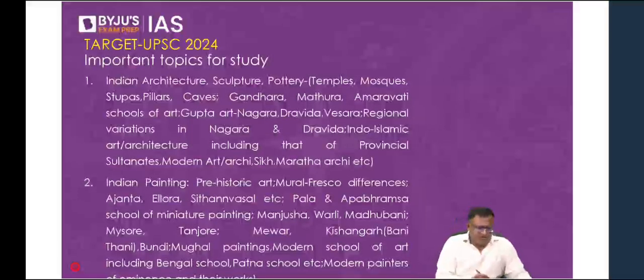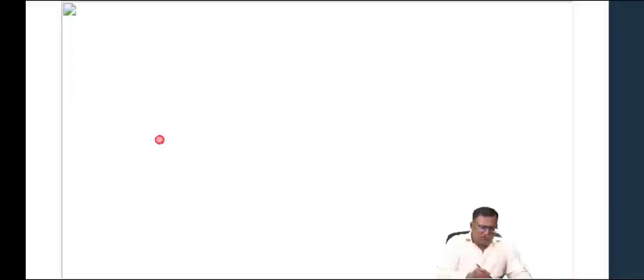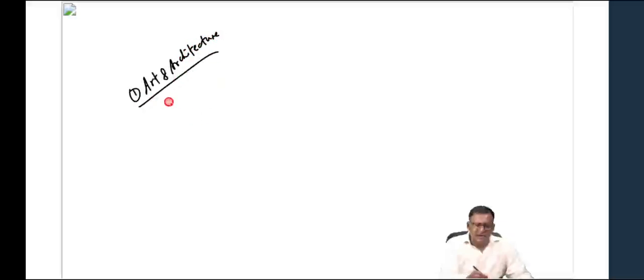So here, the first topic which I have shortlisted is Indian art and architecture. We will be making a survey of 5,000 years of Indian art and architecture. I'm not going to follow the sequence of the topics which I have mentioned. I'll be starting with religious movements today, but anyway, let me give you an overview of these topics, art and architecture. So we will be studying 5,000 years of Indian art and architecture.